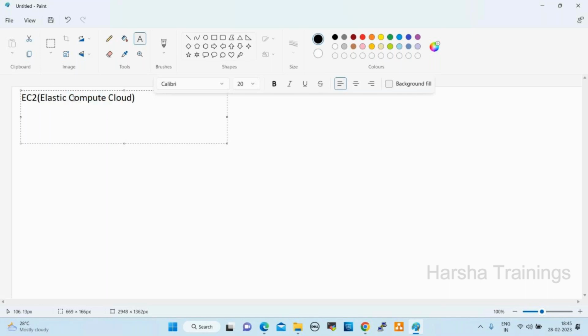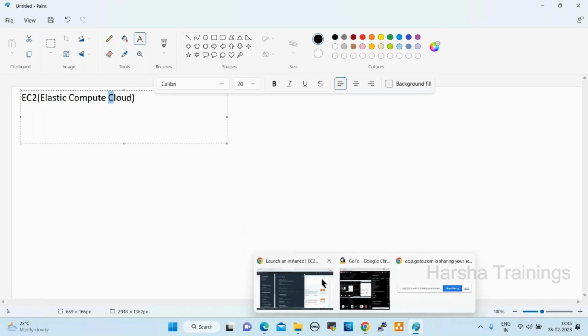So here in the cloud, this configuration is stretchable. This configuration is available in the cloud. So here we have two Cs. That is why you can call it EC2, Elastic Compute Cloud, which is a server, right? So we will go deep dive tomorrow. EC2 is the first service which we are going through, which is very, very important. Once we complete this overview, then we'll jump into EC2 and we can create some EC2 instances, servers. Okay. Clear, right?